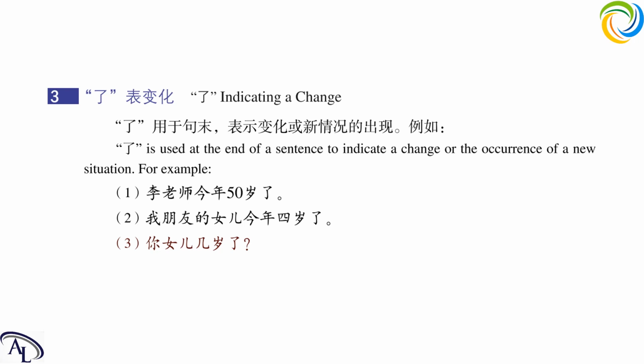But we still know this question is asking about this year's thing because there is a le, which means the change. So it is actually asking about the age of this year, not something not changing. Okay, this is a really easy one.